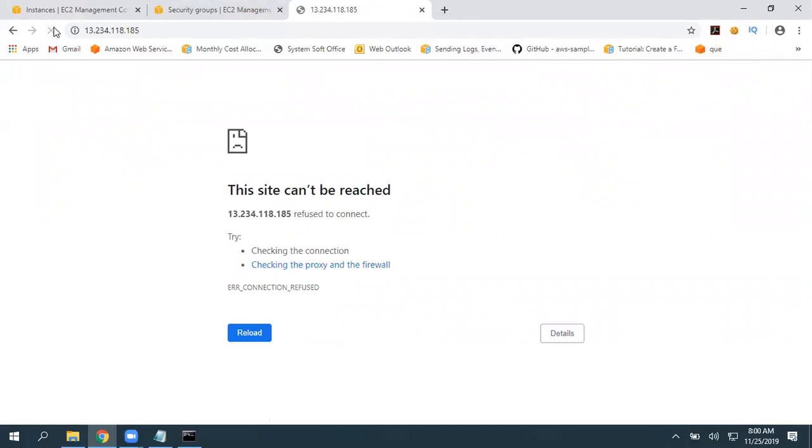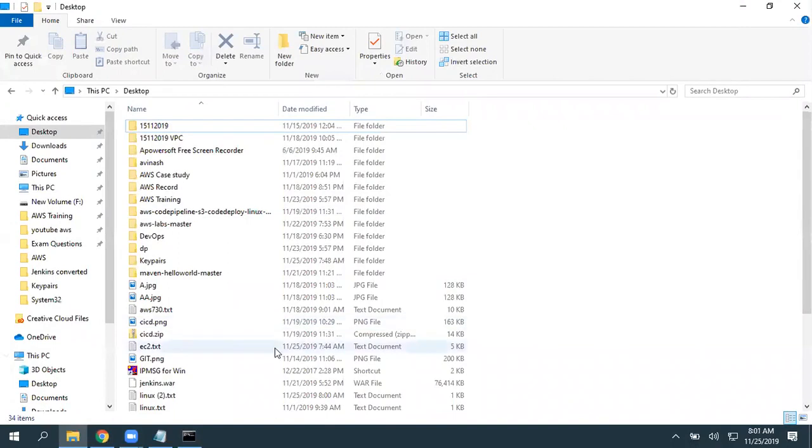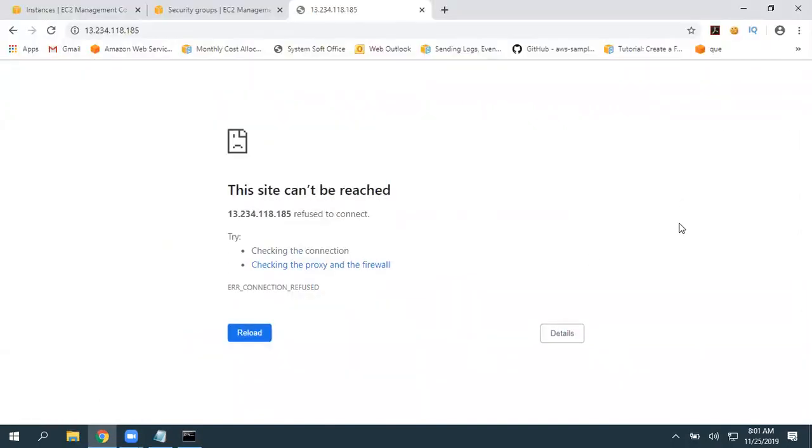Still I'm not able to see it. Maybe the reason is the service may be in a stopped state. See, in Windows, for every single operation, a service is running in the backend. For example, now I'm able to view this because the Explorer service is running. I'm able to work on this browser because the chrome.exe service is running in the backend. The time is working because the Windows Time service is running. That's why it is displaying.